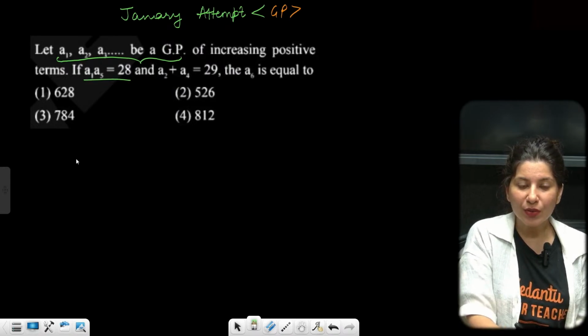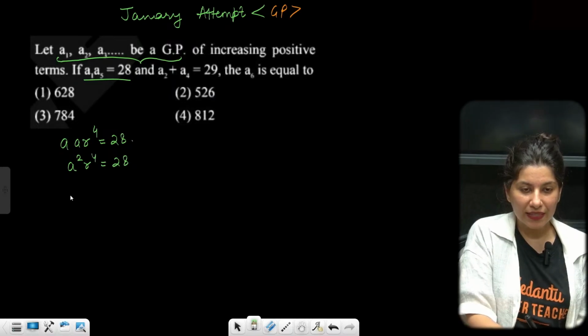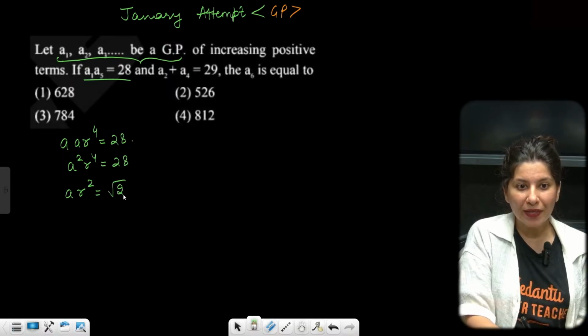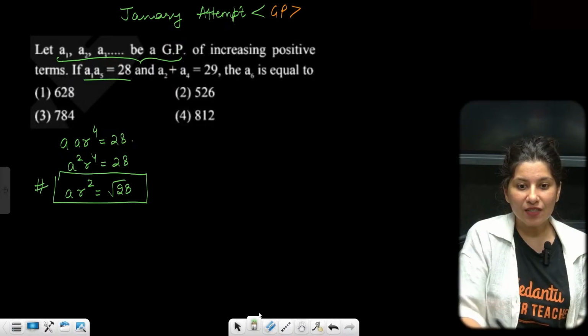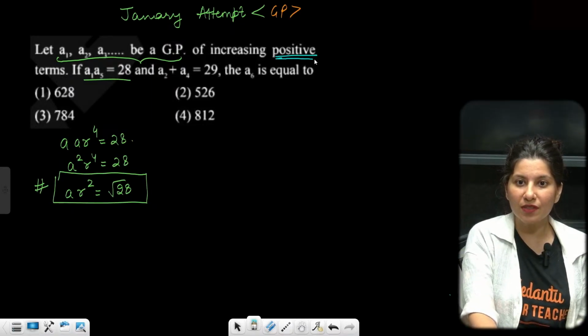Now A1 into A5 is given. So AR power 4 is equal to 28. So A square R power 4 is equal to 28. AR square is nothing but root 28. Negative sign rejected. Why is the negative sign rejected? Because the numbers are positive, as given in the question.